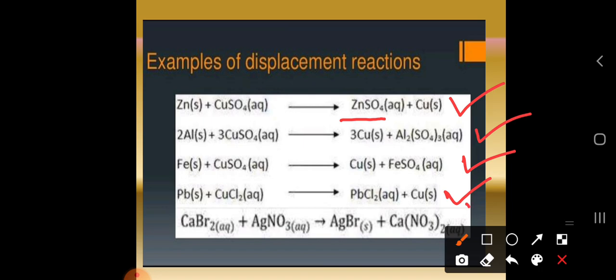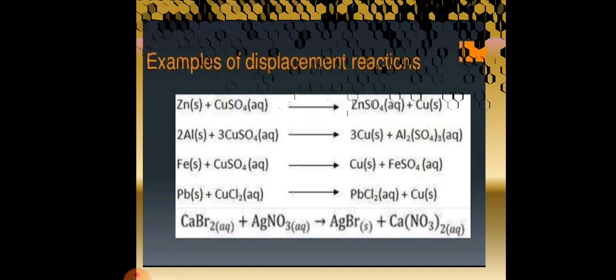And the last one, CaBr2 plus AgNO3, calcium bromide and silver nitrate solution. What happens? Silver is a less reactive metal compared to calcium. So silver will be displaced by the calcium. Some other examples are explained here.